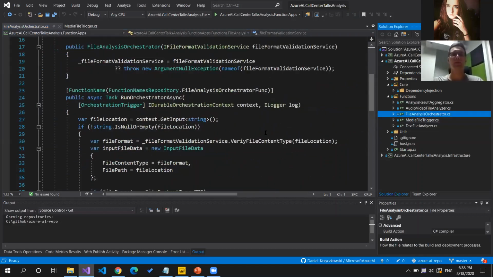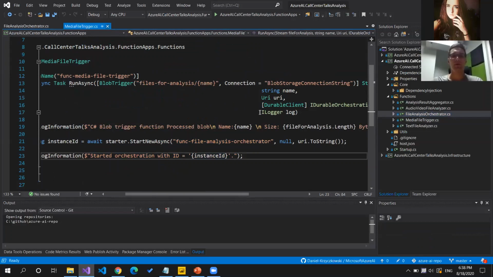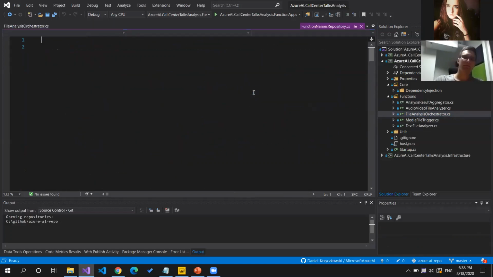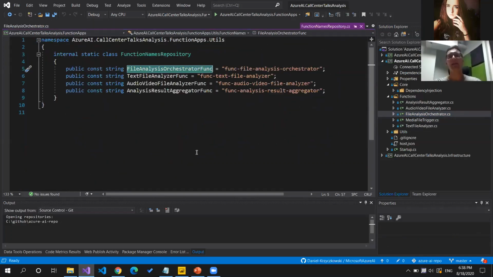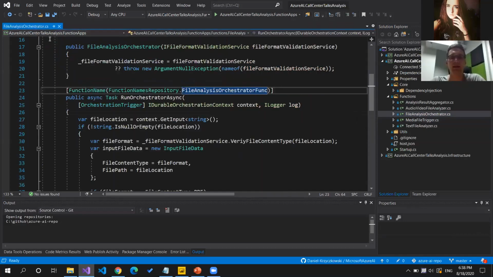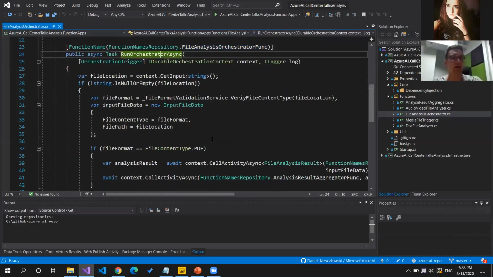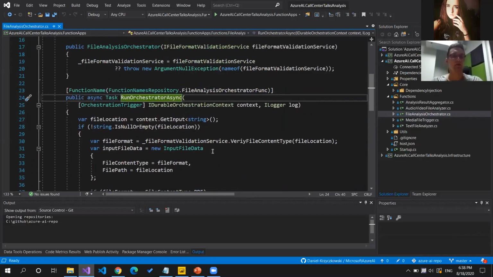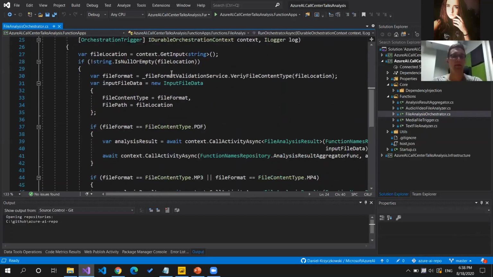And also please note, let me show you briefly that in this static class, we have the names of different Azure functions used in our solution. So in this case, when I go to the file analysis orchestrator, you can see that this is this function, analysis orchestrator. So once the new file is uploaded, this orchestrator is created. And in the RunOrchestratorAsync, you can see what is happening here: we're getting the file location.